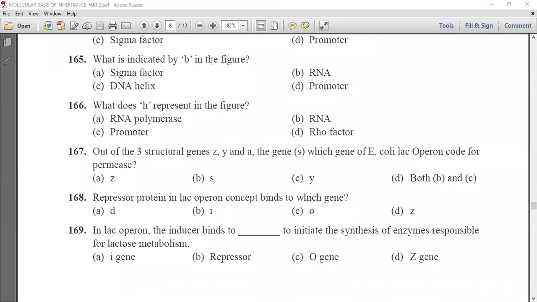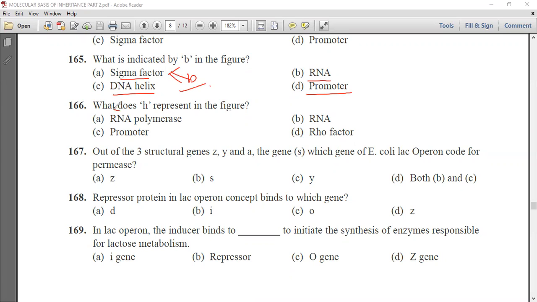Now, what is indicated by B in the figure? Sigma factor, RNA, DNA helix, and promoter. So B indicates this sigma factor.